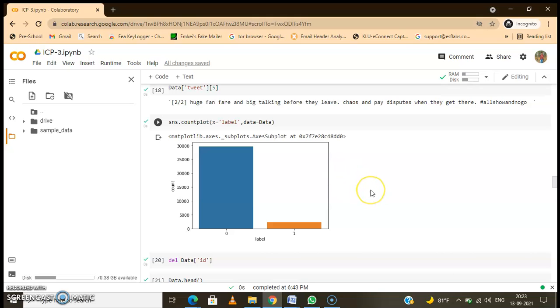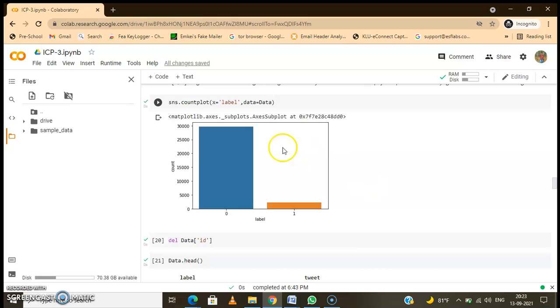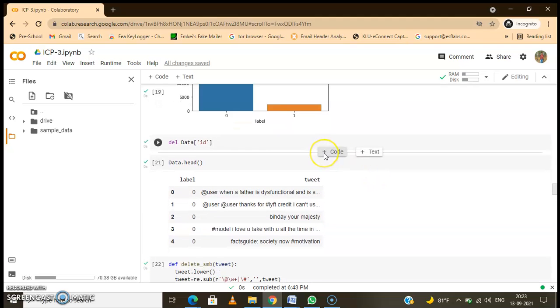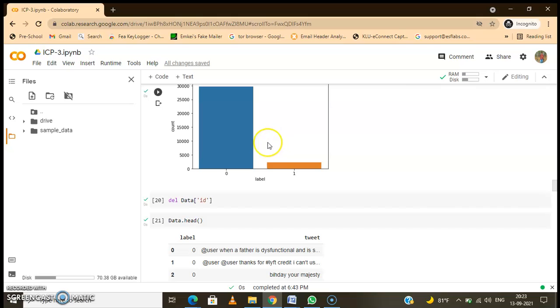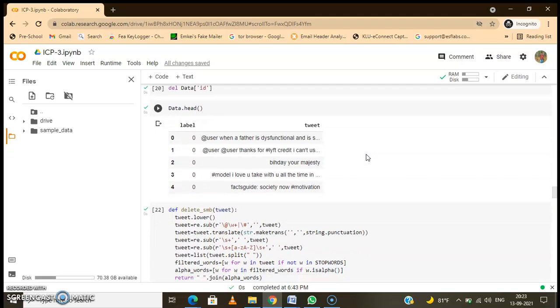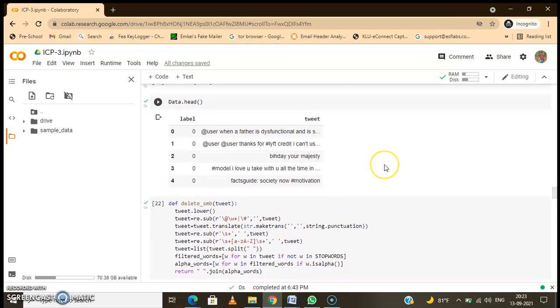So this is one of the views, like the fifth row, and this is the distribution of positive and negative sentiment comments. Here we can see the negative one is very low and the positive one is very high. So after deleting this, the dataset view will be like this, and we will preprocess the data before